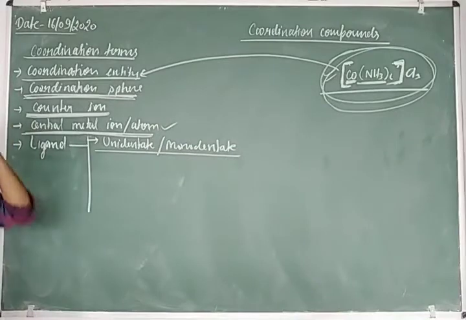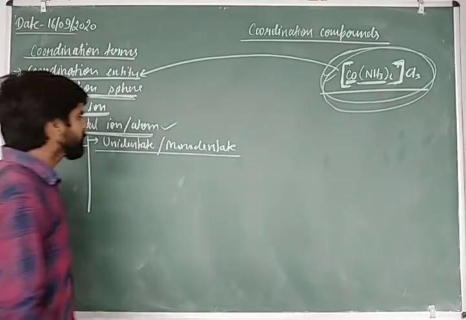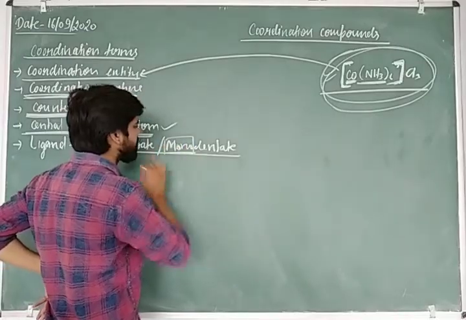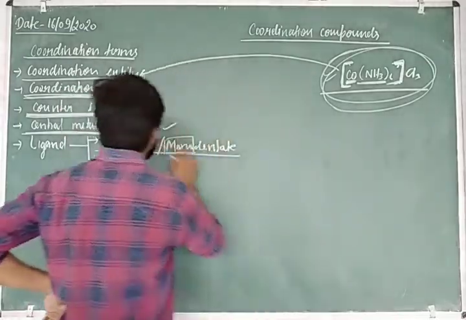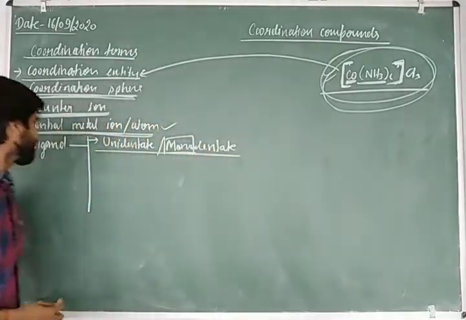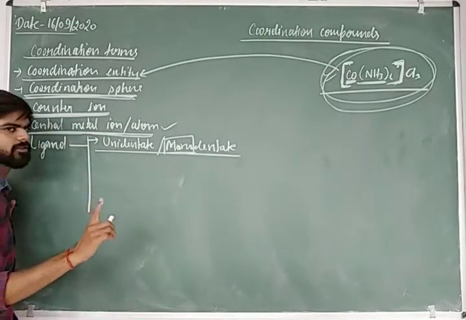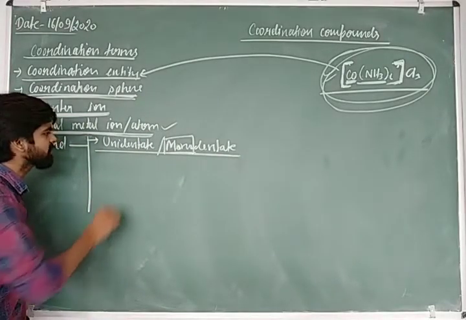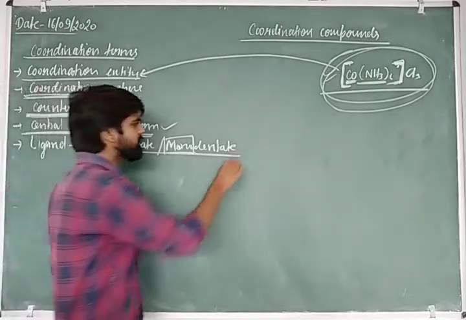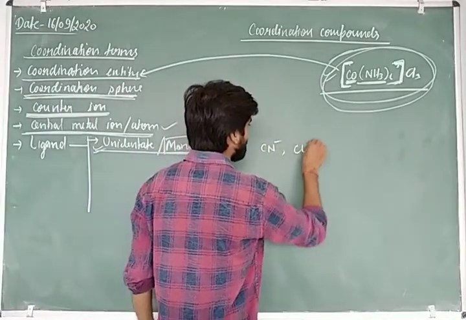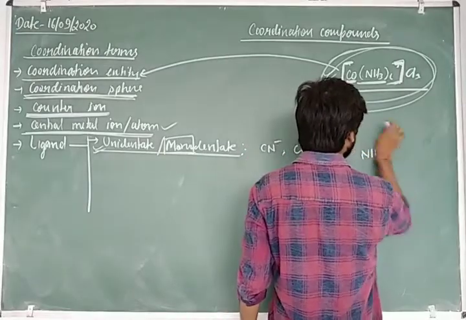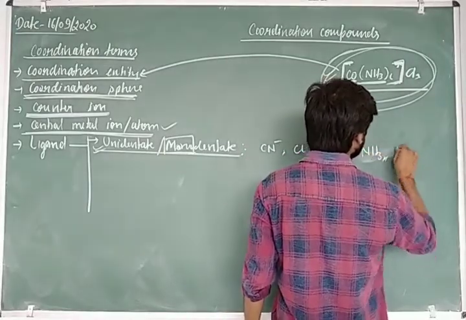What is the monodentate or unidentate ligand? You can understand by their name how. Mono means one, dentate means ligand. So those ligands which give only one pair of electrons are known as unidentate or monodentate ligand. There are a number of ligands like the cyanide, chloride, bromide, NH2 also, and NH3, ammonia also, H2O also.